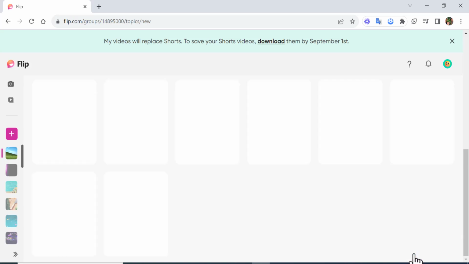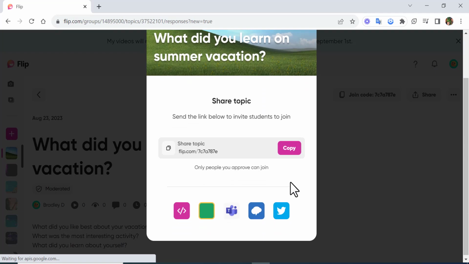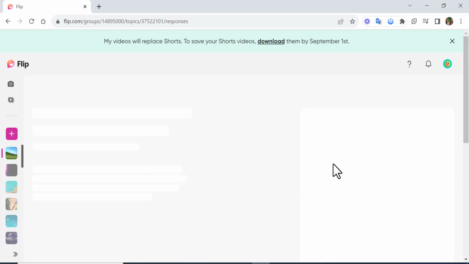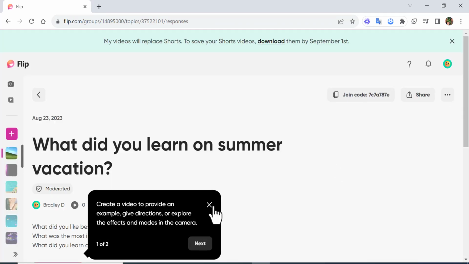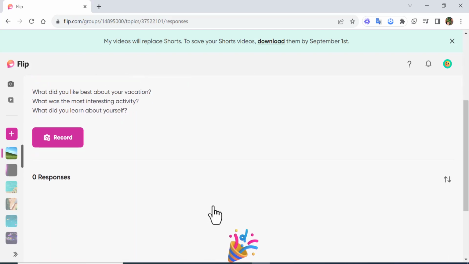But if we do that, then what's going to happen is your students are not going to be able to do those things that you set in. They're just going to answer the question. So you could go ahead and share that directly into Google Classroom or copy it and paste it into Google Classroom, whatever works for you. And then the students are going to go ahead in and they're going to record their responses.